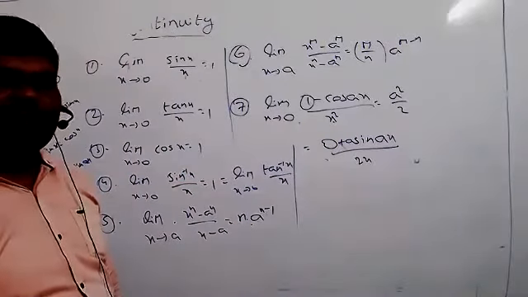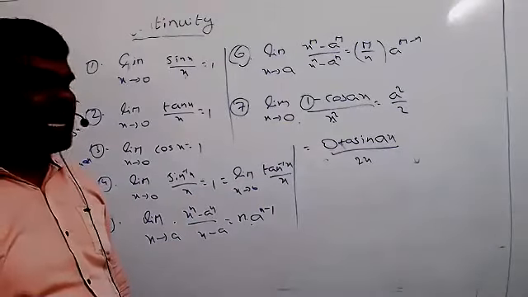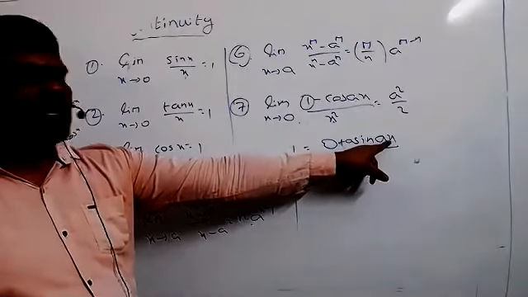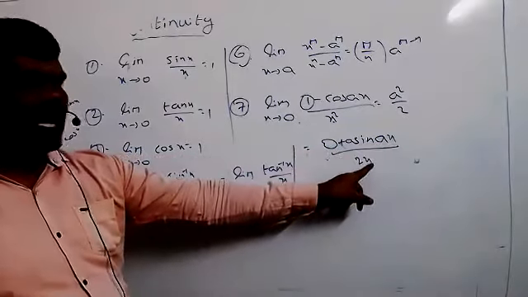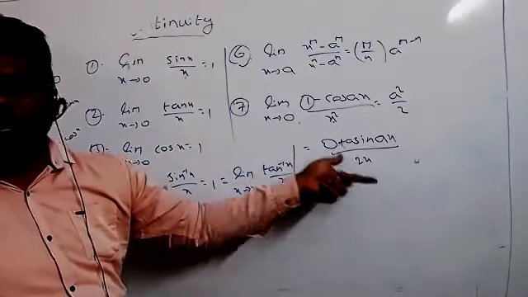Equal to 2x now. Then you can verify the condition. Understood? So again, if you want to see x equal to 0, you can substitute in there now. Sin 0 equal to 0, a into 0 equal to 0. But 2 into 0 equal to again 0 by 0 only. But 0 by 0 means the function is not defined.